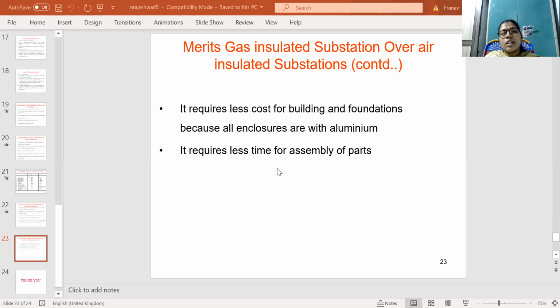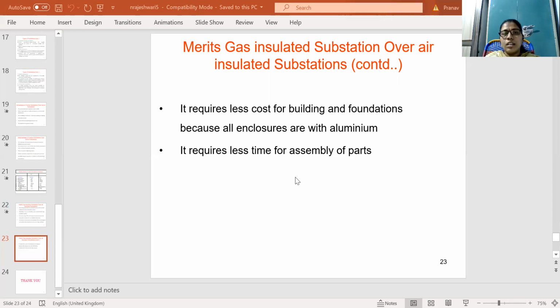In the next class, I will discuss the equipments used in substations. Just a few more things, I list out the equipment used in substations: bus bars, isolators, transformers, instrument transformers like current transformers and potential transformers, circuit breakers, and metering equipment.